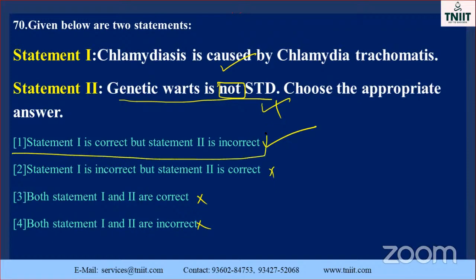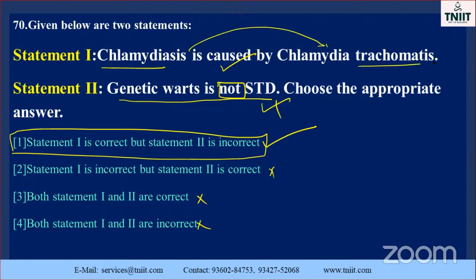Seventeenth question. Which one is the correct answer? Chlamydia is caused by the organism Chlamydia trachomatis. Now only we saw it. Statement 2: genital warts is not an STD, not sexually transmitted. No, it is also one of the sexually transmitted diseases. So the first option is the correct answer.